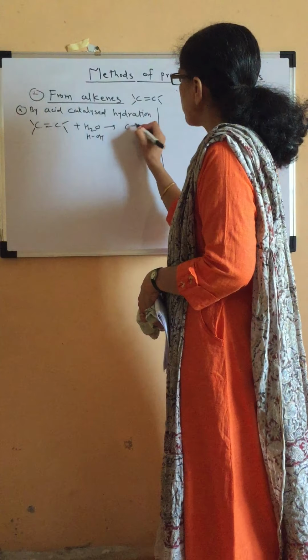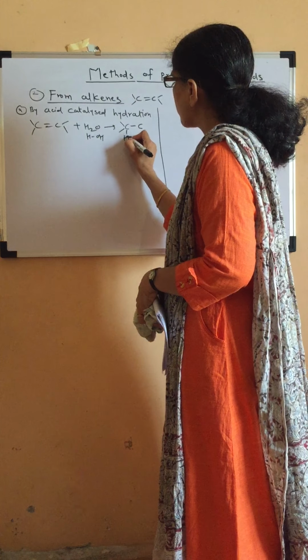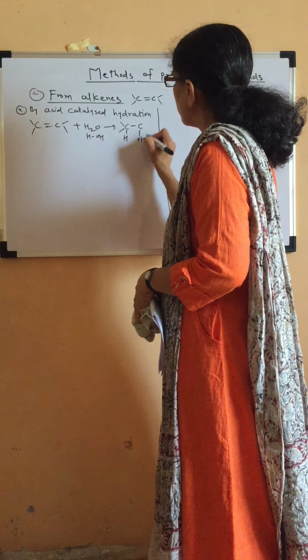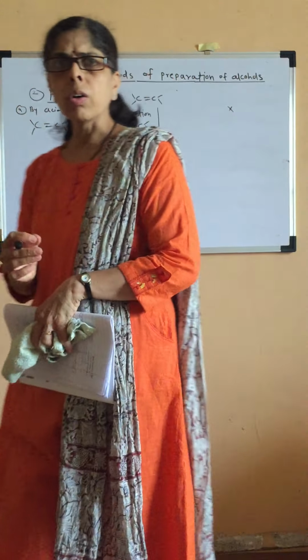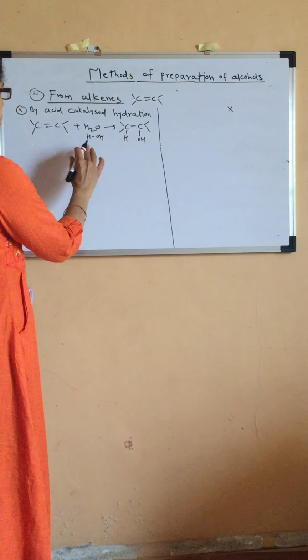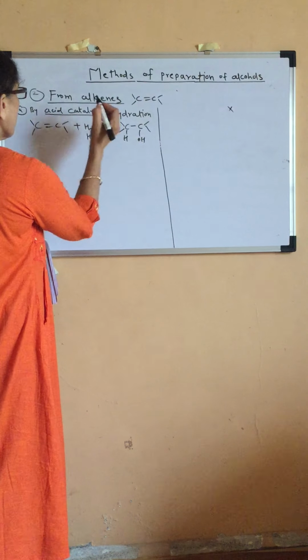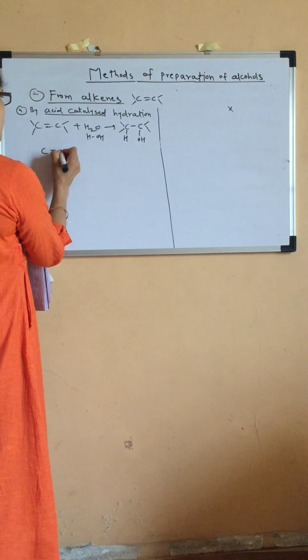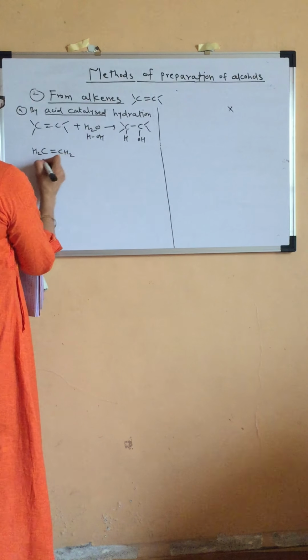So we are getting alcohol, isn't it? This reaction is carried out in the presence of acid as a catalyst. Acid catalyzed, isn't it? So just see, again we will take alkene as ethene, simple alkene.